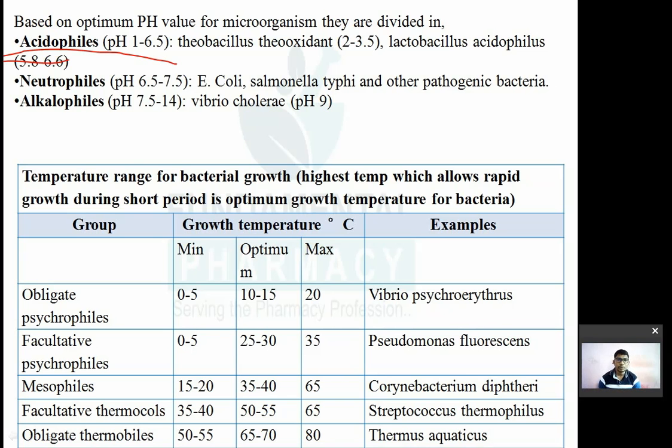So neutrophils means those bacteria which will show the highest growth rate at a pH of 6.5 to 7.5.